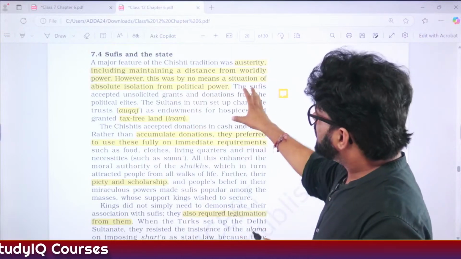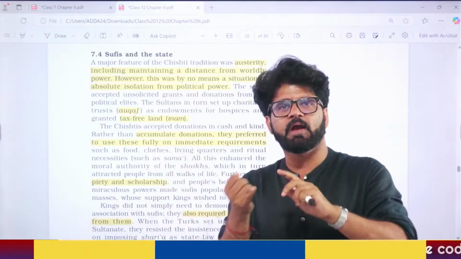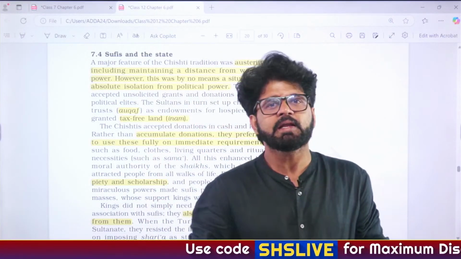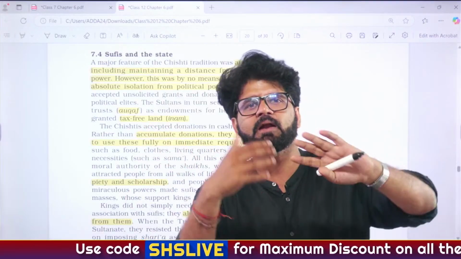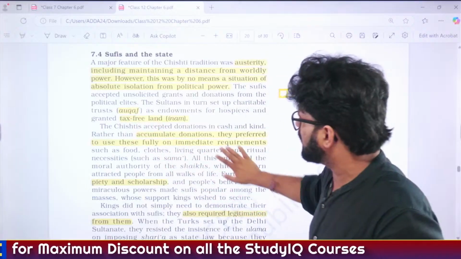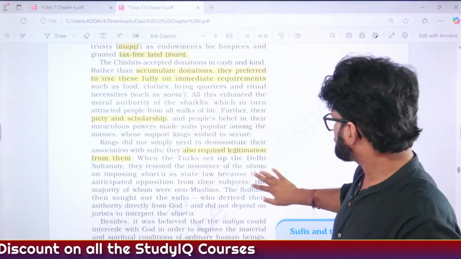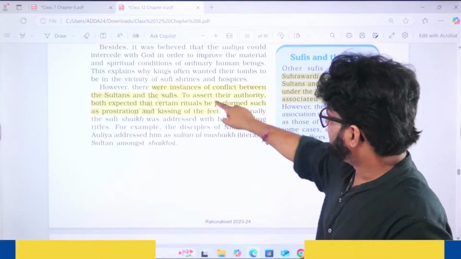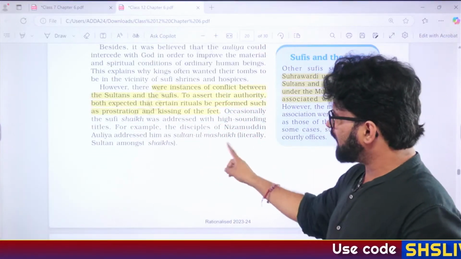So again, tax-free land, Inam. Again, go back and revise Delhi Sultanate. There we have talked about Khalisa land, Crown land, Inam land, which are tax-free land or charitable lands. So that is what they are writing. Charitable trusts are known as Waqf. Inam we have already discussed. What else, sir? See, this part is important. This also we have discussed.